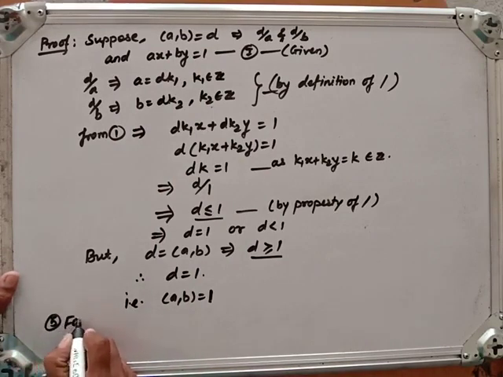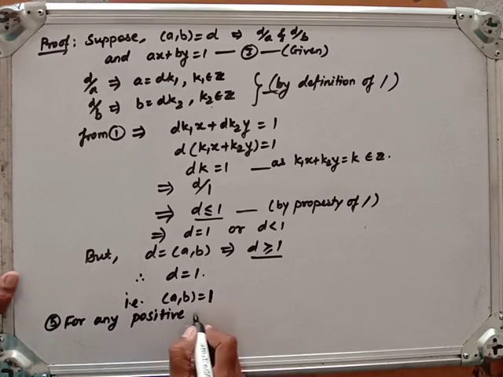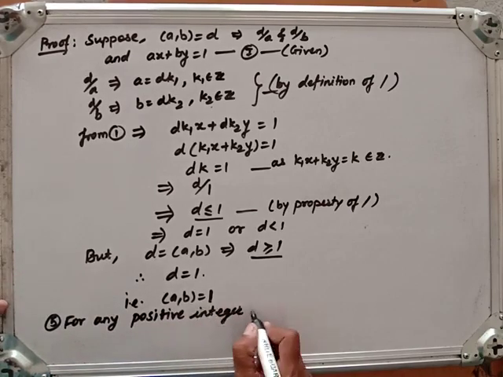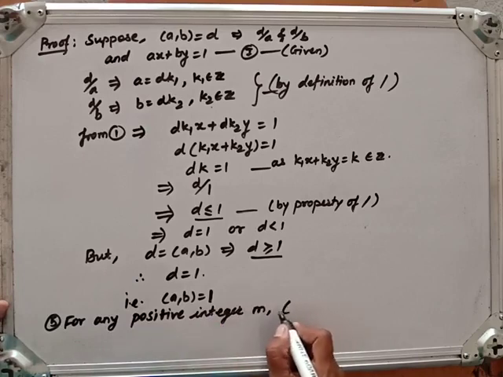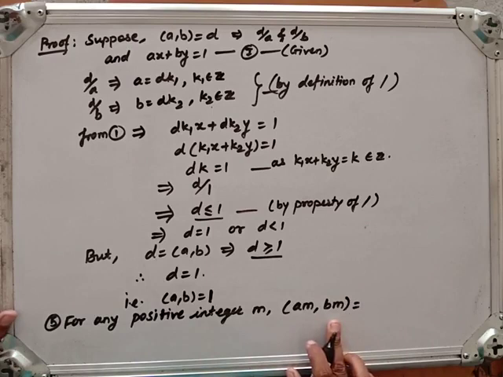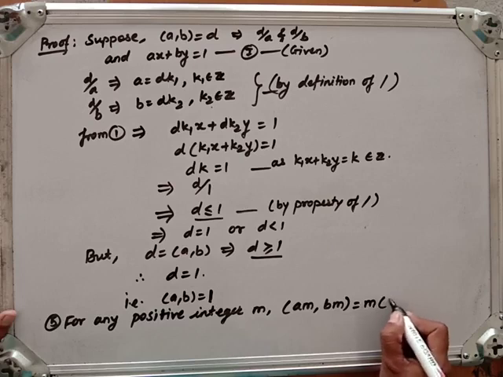Now the next remark, the fifth one: for any positive integer m, the GCD of am and bm. M is any positive integer. If we multiply that positive integer by a as well as by b, then this is the same as m times the GCD of a and b.